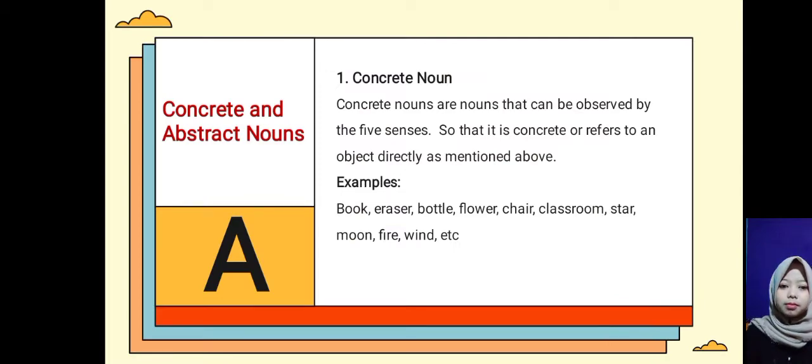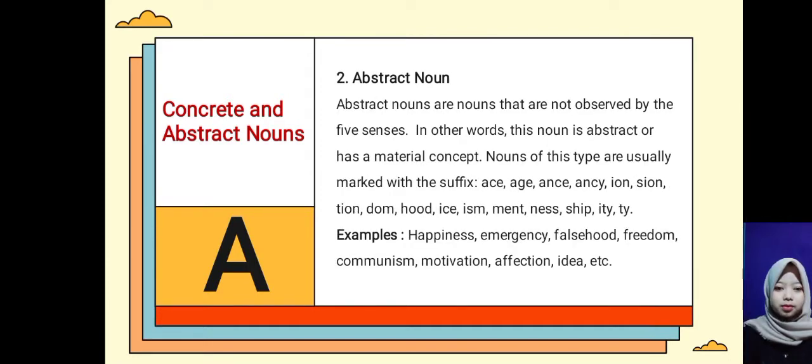Concrete noun. Concrete nouns are nouns that can be observed by the five senses, so that it is concrete or refers to an object directly as mentioned above. For examples, book, eraser, bottle, flower, chair, classroom, star, moon, fire, and wine.